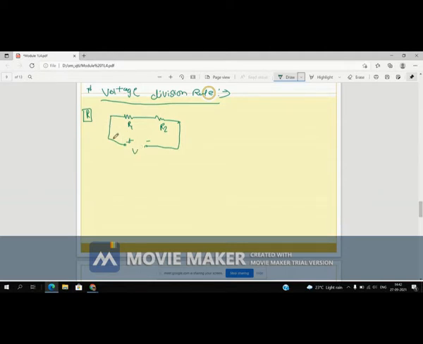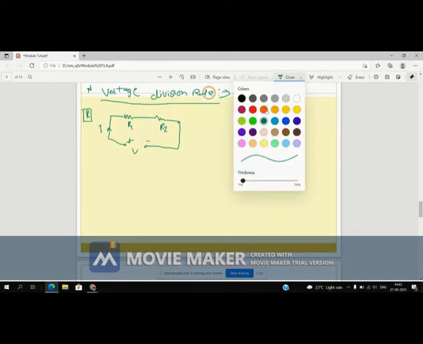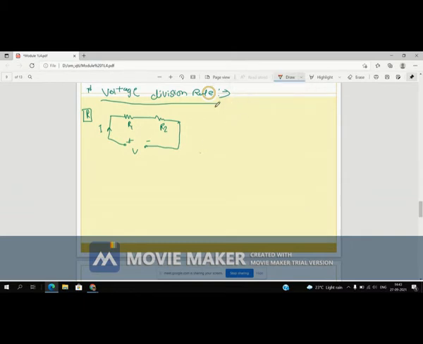Whatever the current flowing in this circuit, it is a constant current for both elements. So I am taking I as the current flowing in that circuit. In series resistance, the current is constant, but the voltage is divided, right? In a series combination, voltage is divided.